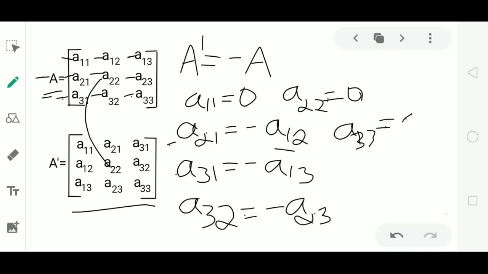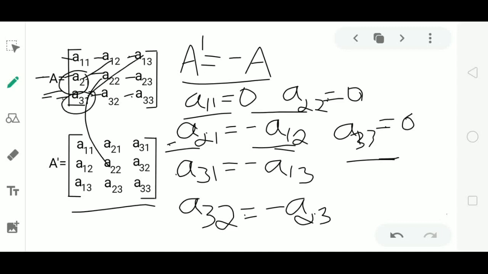So the condition A dash equal to minus A is satisfied only when the diagonal elements A11, A22, A33 are 0, and in the non-diagonal elements, A21 must be equal to minus A12, A31 must be equal to minus A13, A32 must be equal to minus A23.